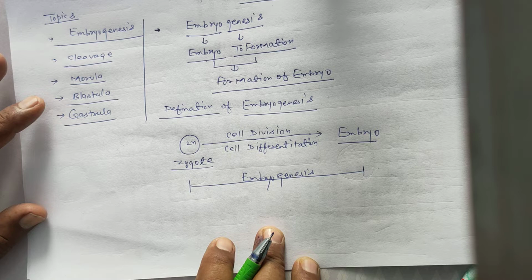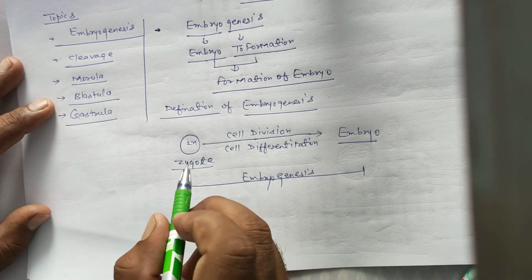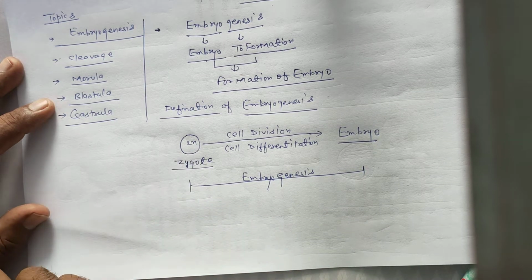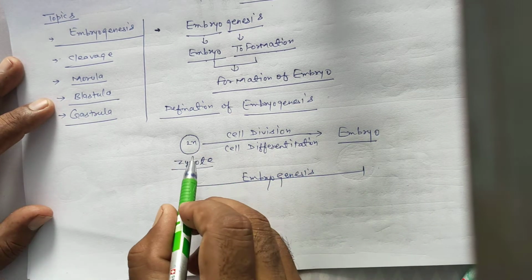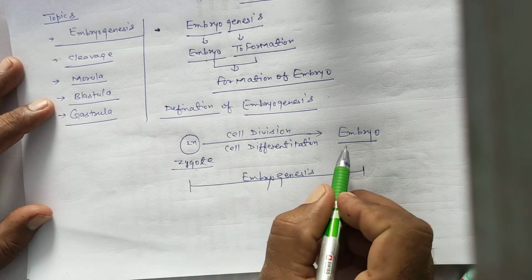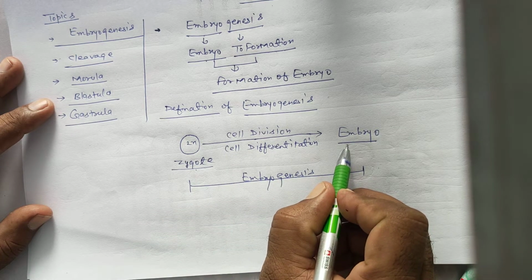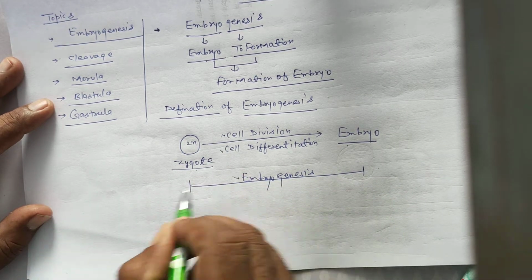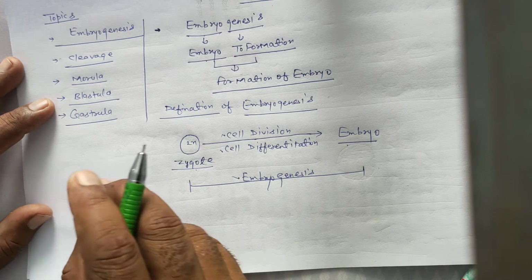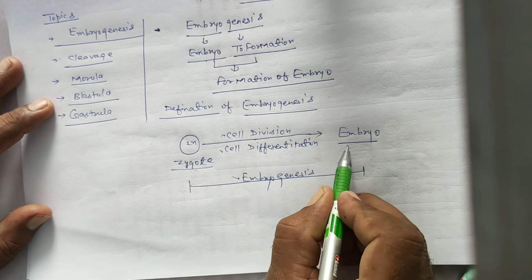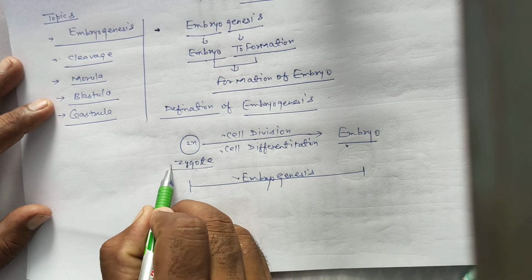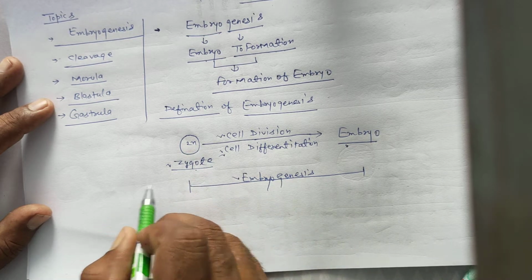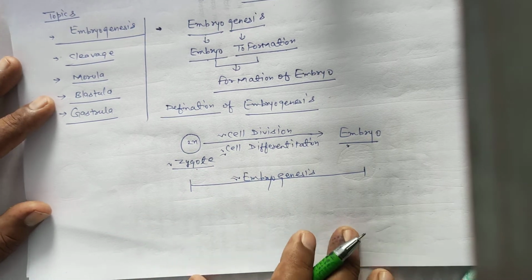Once again, the zygote is a single diploid cell formed by the fusion of male and female gametes. During development, the zygote converts into an embryo by the process of cell division and cell differentiation, which is called embryogenesis. So the definition of embryogenesis is formation of embryo from zygote by the process of cell division and cell differentiation.